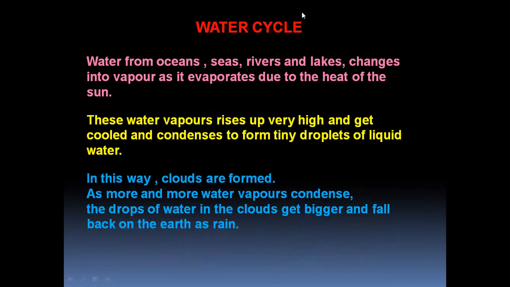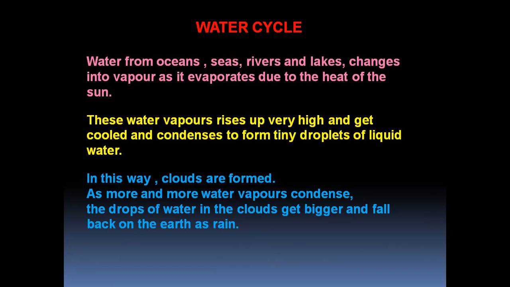Next, water cycle. What is water cycle? Let us discuss. Water from oceans, seas, rivers, and lakes changes into vapor as it evaporates due to the heat of the sun. So, on sunny days, you can see the sun in the sky. This sun's heat changes water into water vapor. In nature, it occurs. These water vapors rise up very high and get cooled and condense to form tiny droplets of liquid water. In this way, clouds are formed.